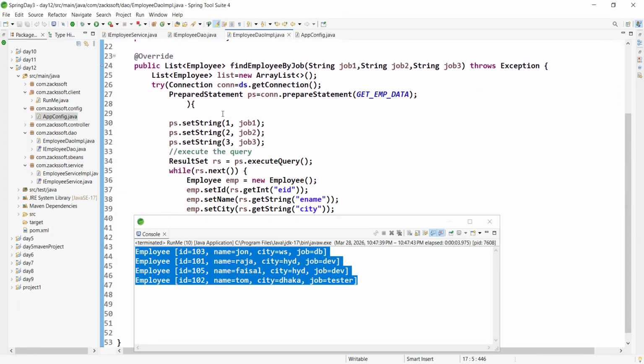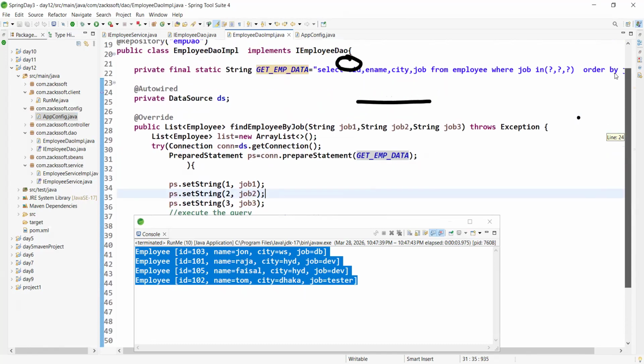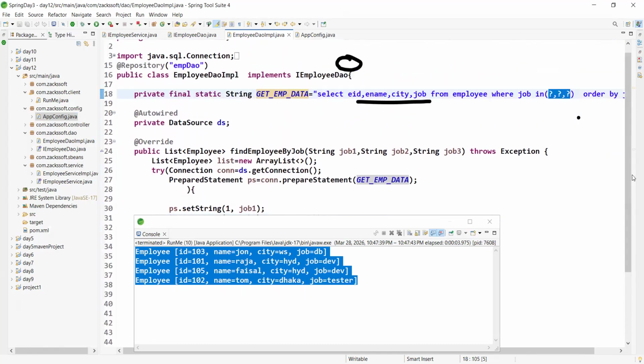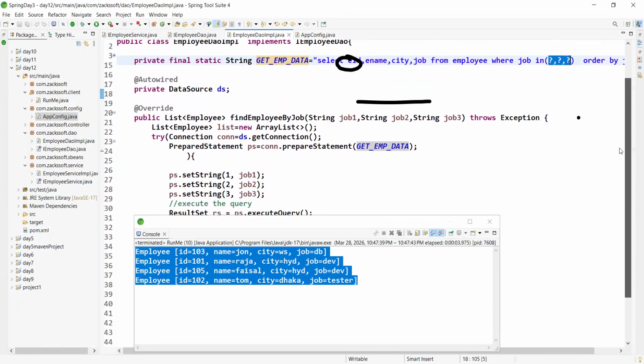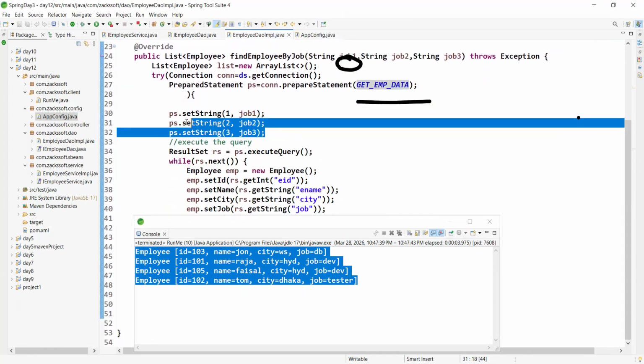Simply we are creating the prepared statement, nothing more than this. With ps.setString we are setting the query parameter, setting this value in this query. Where is the query? This is the query. You can pass the query here, or it is better to define the query above. We are passing the parameter here, nothing more than this.